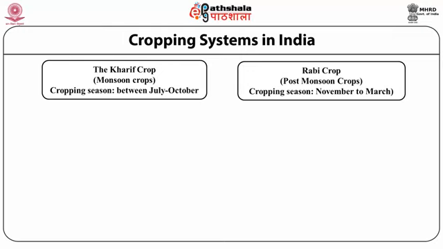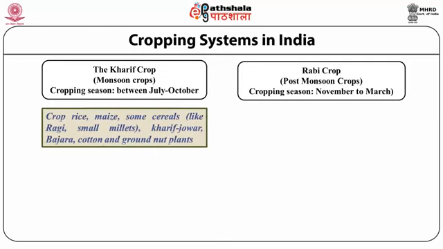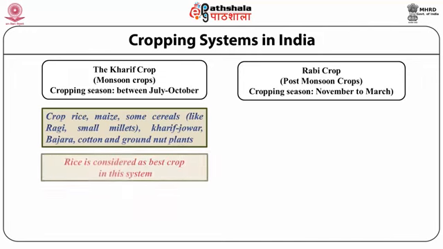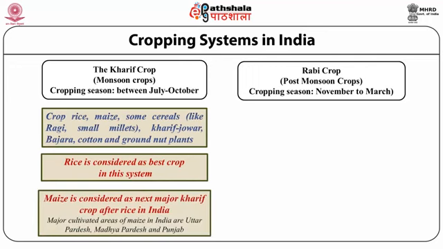Examples of Kharif crops in India are rice, maize, some cereals like small millets, ragi, Kharif jowar, bajra, cotton, groundnuts, etc. Rice is considered the best crop among the Kharif crops, and maize is considered next to it.